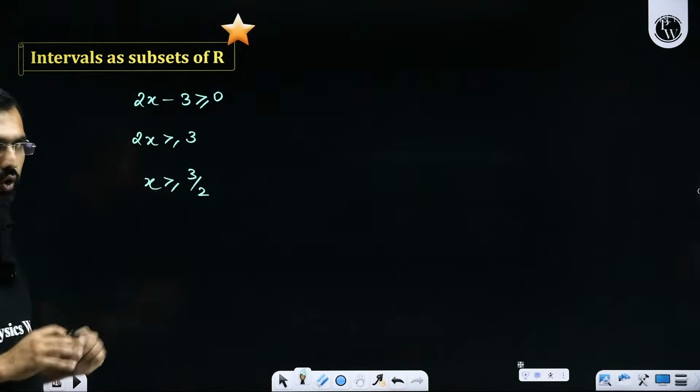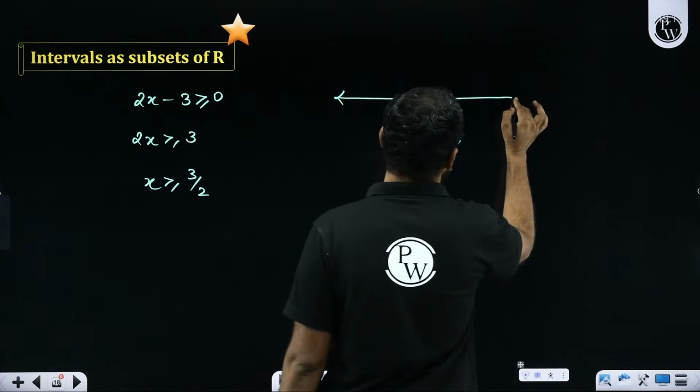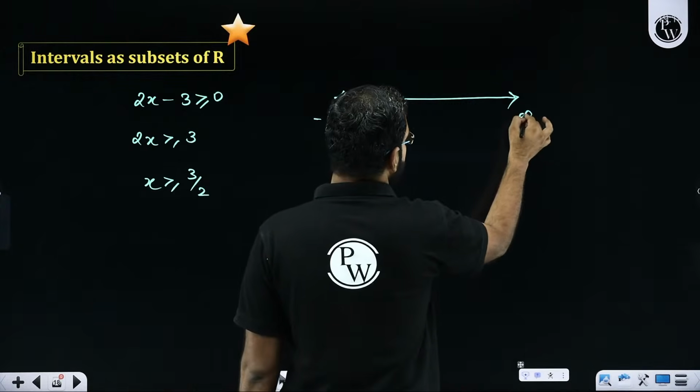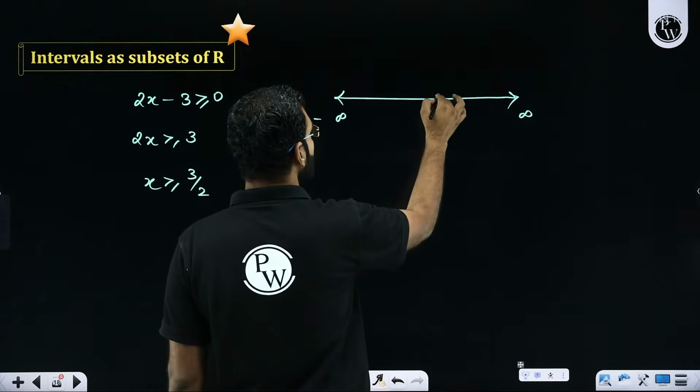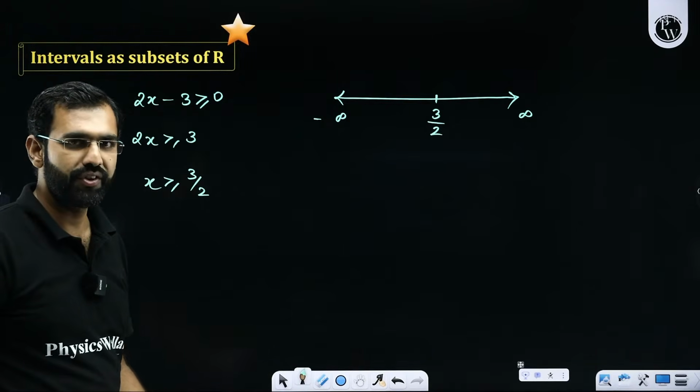Now this is a way of representing it or understanding it. This is a very good way. But another way of representing the same idea could be this, that sir, on the number scale, there is a number minus infinity, there is a number plus infinity, and there is a number 3 by 2. So this is where I'm seeing 3 by 2. So how do we represent this x?